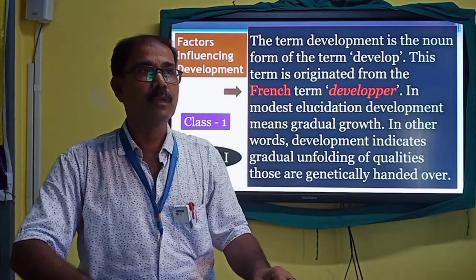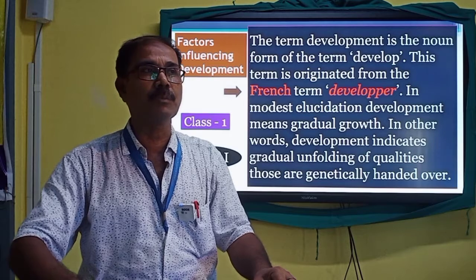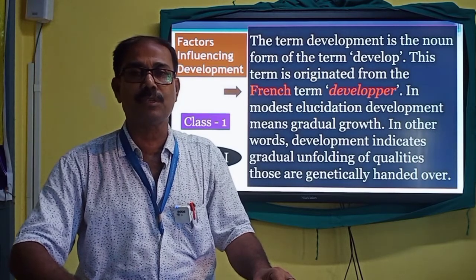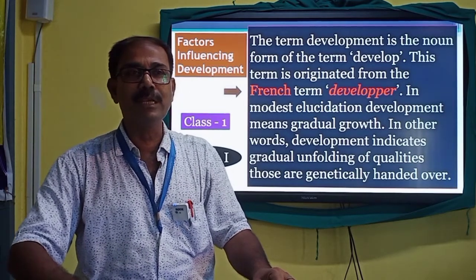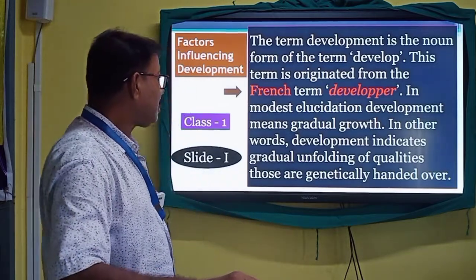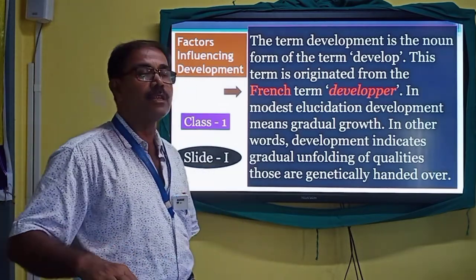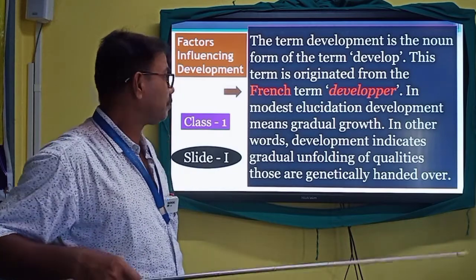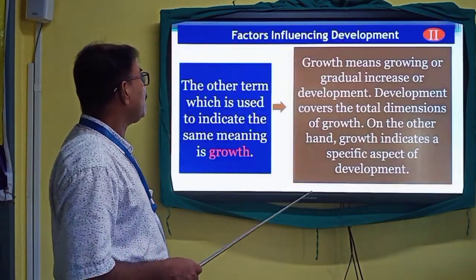So friends, the students of biology, particularly the students of science, you have the special concept concerning the process of development and the influence of genetic history. Let us see the next slide.